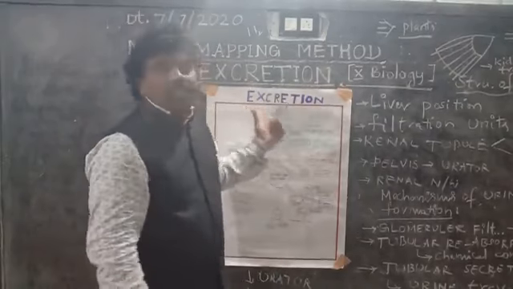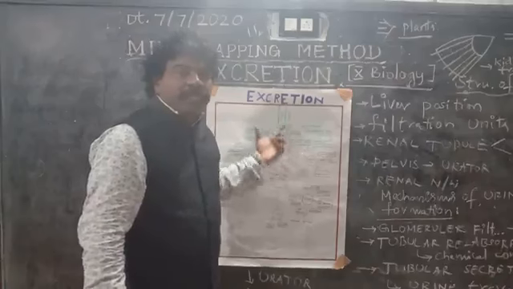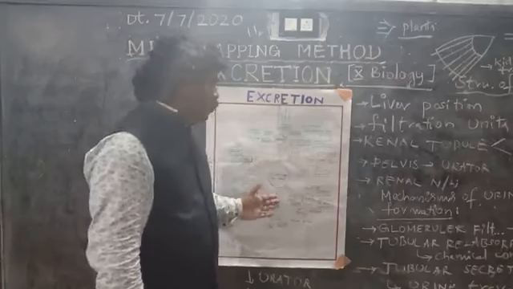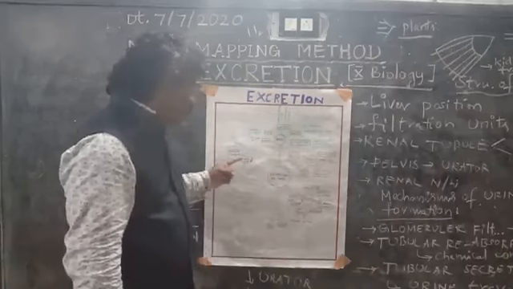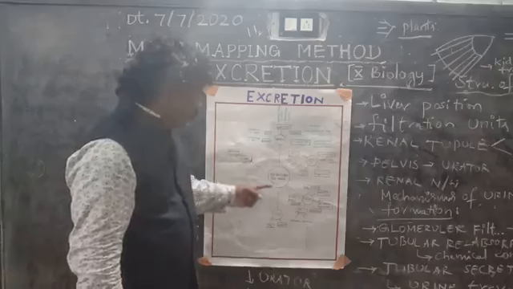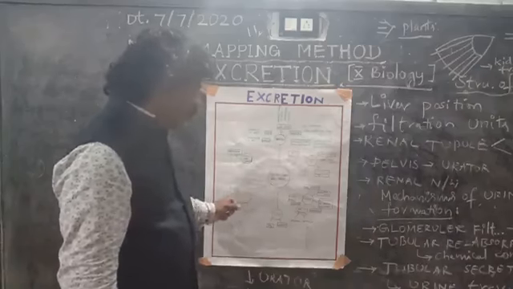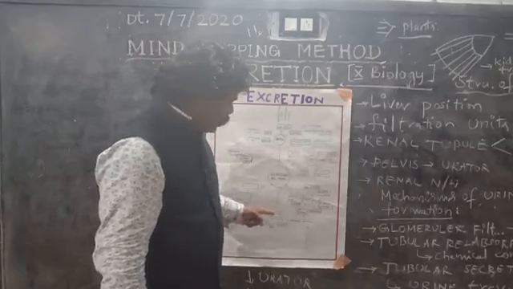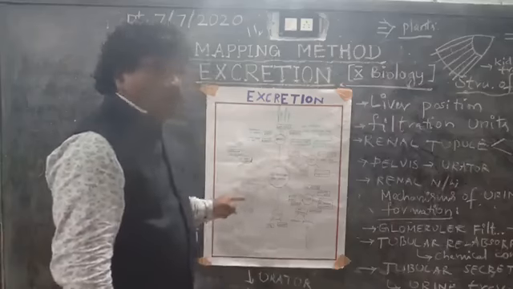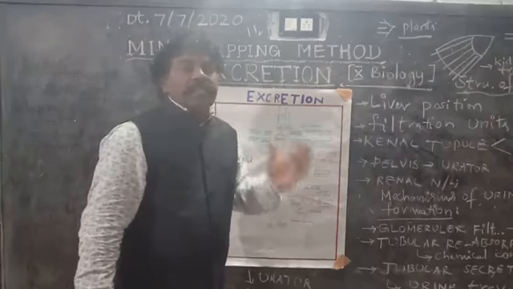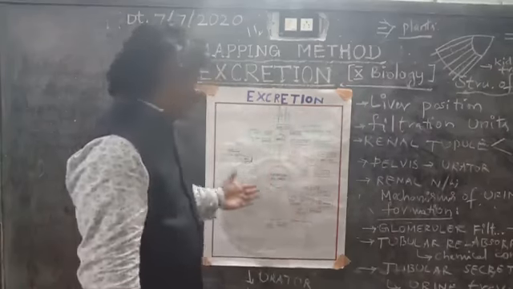It is a waste disposal system, through the kidneys, through the liver, through the saliva and tears, through the skin, and through the lungs. So all these parts send out the waste like this.